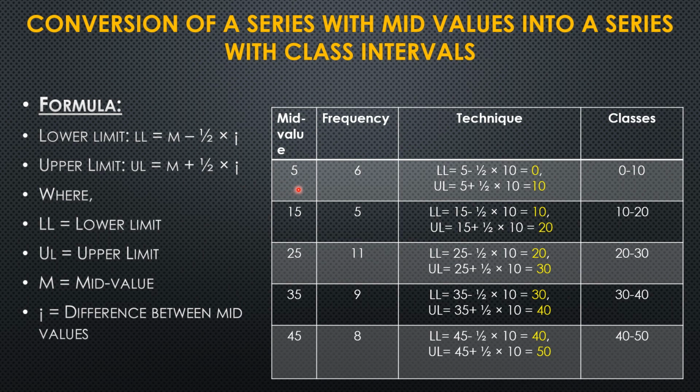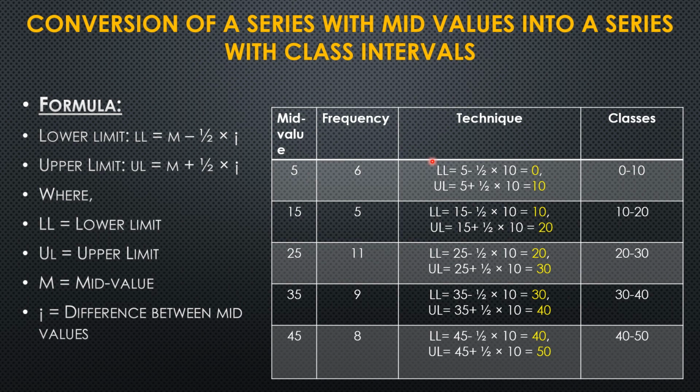So let us take the example of the first one. Here the mid value is 5 and the frequency is 6. Frequency will remain as it is. From the mid value, we have to find the lower limit and upper limit. The formula is M minus half into I. So M, the mid value, is 5, minus half into 10. And what is 10? 10 is the difference between the two class mid values, 15 and 5.